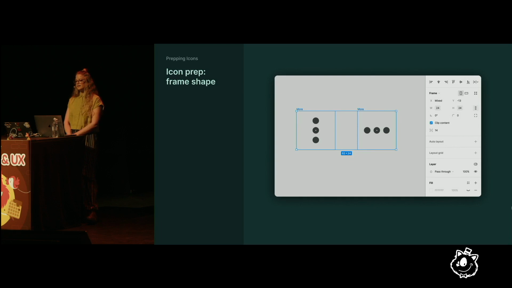Place each icon on its own square with uniform minimum padding, if they're not already, so that every icon will be the same size, 24 by 24 in most cases. Meaning a tall and skinny icon and a short, fat icon will take up the same amount of space in your designs, making spacing, sizing, and alignment much easier.